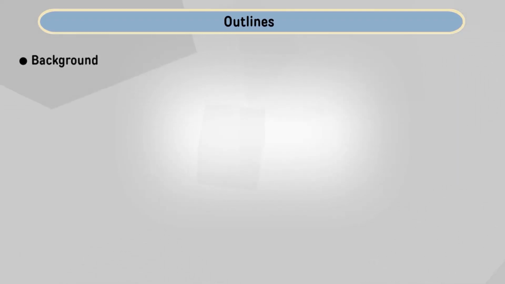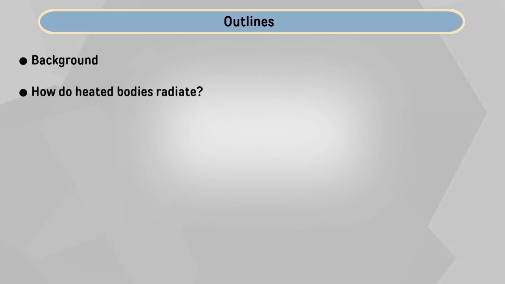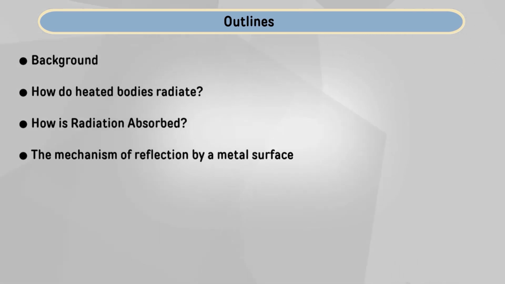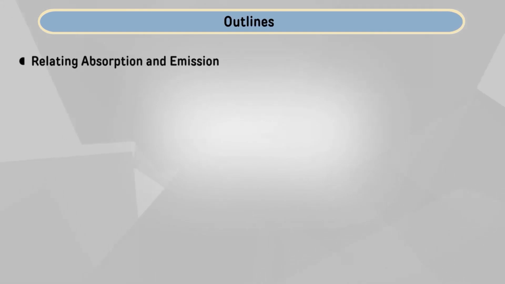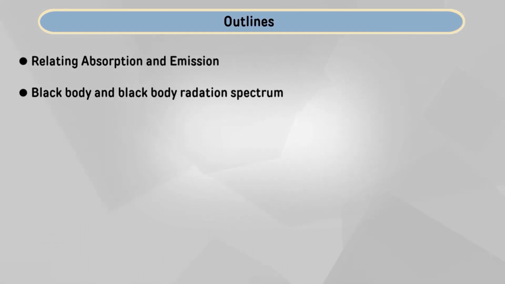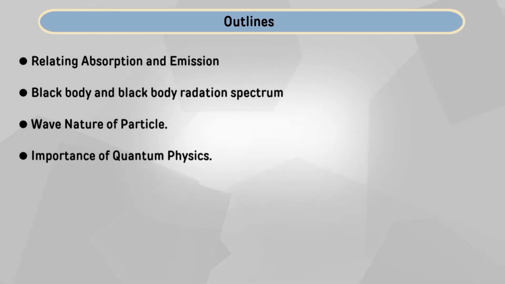And in this lecture we are going to learn about how a heated body radiates, because black body radiation is related to radiation. So, the first question we will ask is how a heated body radiates, and second, how is radiation absorbed, the mechanism of reflection by the metal surface, and the relation between absorption and emission, and the black body radiation spectrum, and also the explanation of this black body radiation with the help of different laws, and finalize with the quantum theory of light by Max Planck, and then the summary.